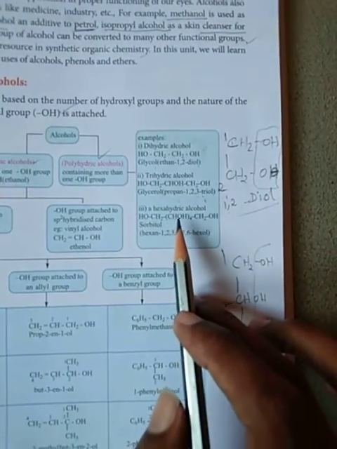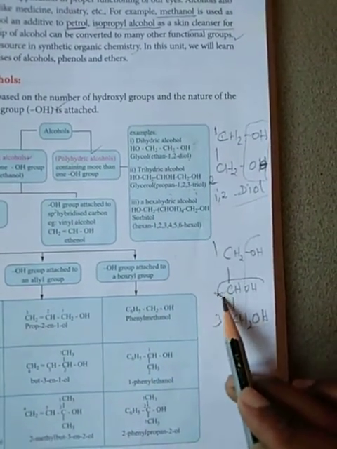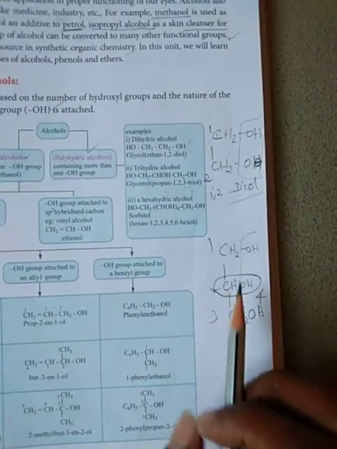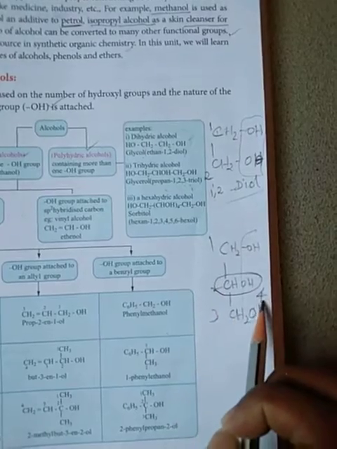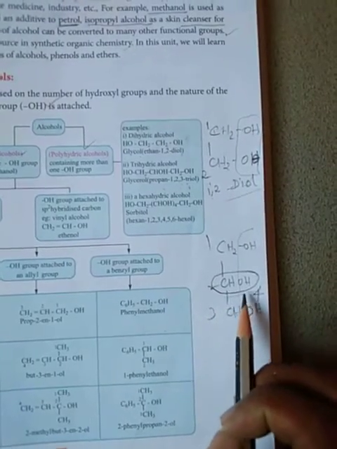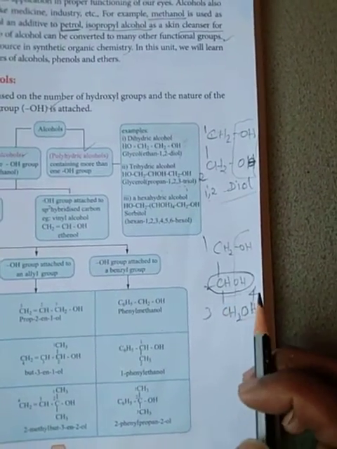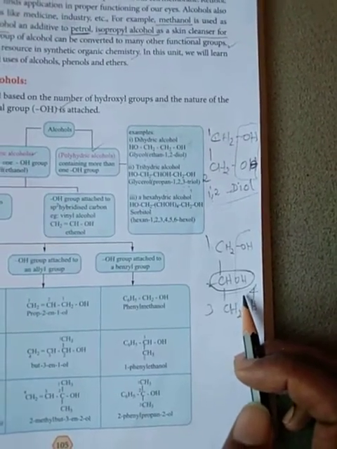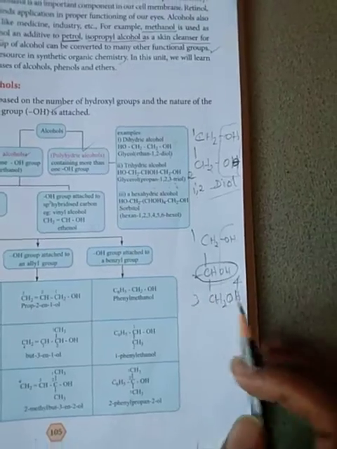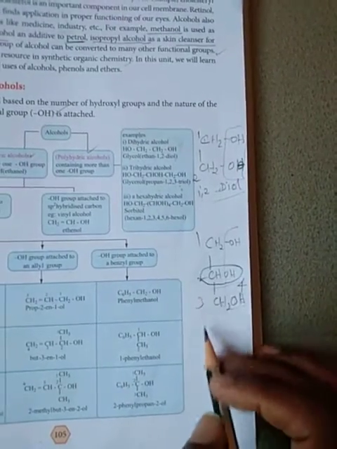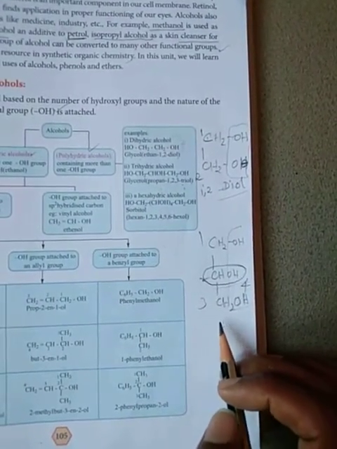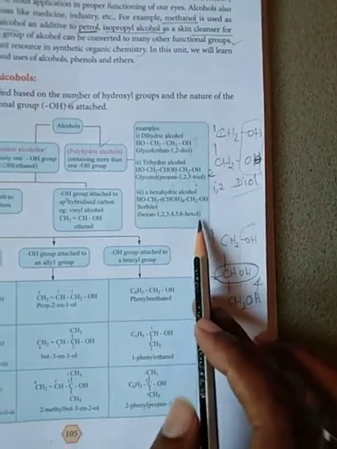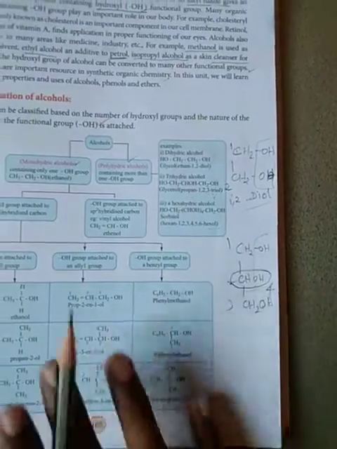Next is hexahydric alcohol. The CHOH group is increased four times, the first carbon plus four more carbons with CHOH groups. Like that, the common name is sorbitol. So total carbon 6, hexane, 1, 2, 3, 4, 5, 6, hexol. So more polyhydric alcohols are also given.